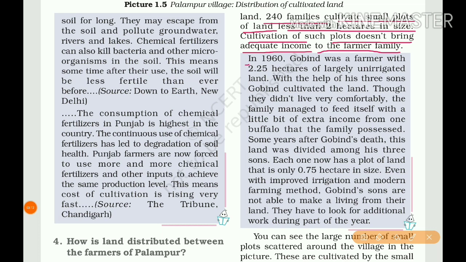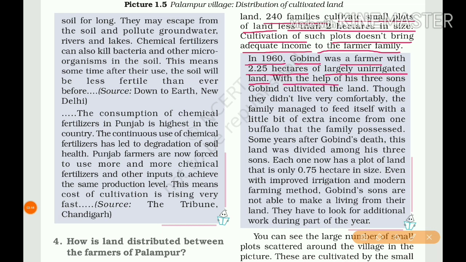In 1960, Gobind, here one case study is there. In 1960, Gobind was a farmer with 2.25 hectares. That means more than 2 hectares, medium, largely unirrigated land. So their lands do not have irrigation facility. That one is unirrigated land. That means they are depending upon the monsoon rain.